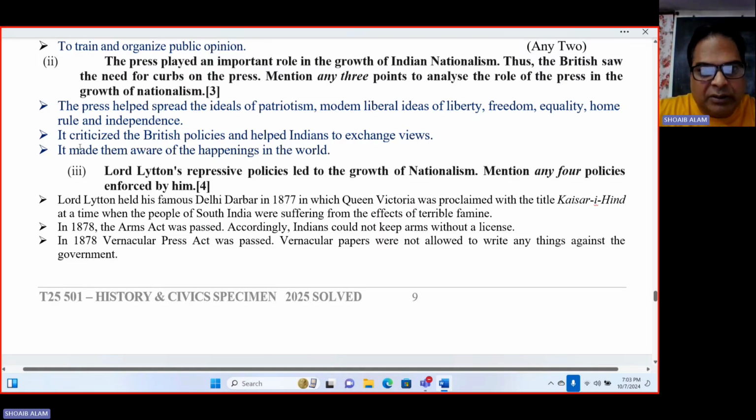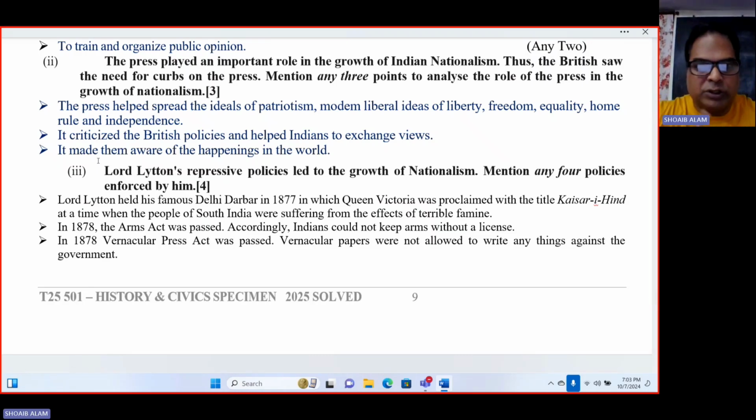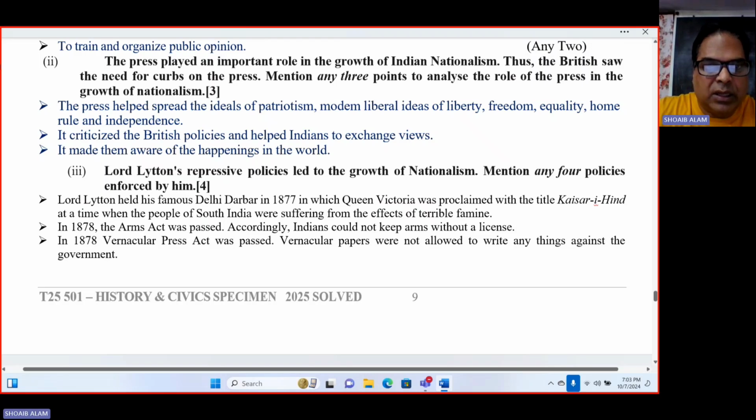All these ideas were spread through the press. And number two, it criticized the British policies and helped Indians to exchange views. And third one, it made them aware of the happenings in the world. What is happening in the world was spread through the newspaper. The newspaper highlighted the true nature of British administration.